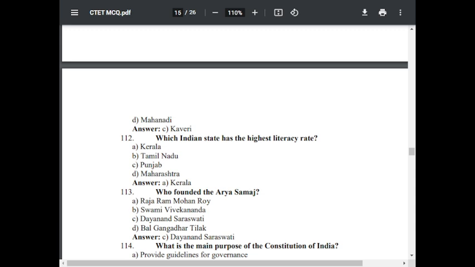Question number 113. Who founded the Arya Samaj? Option A Raja Ram Mohan Roy, option B Swami Vivekananda, option C Dayanand Saraswati, option D Bal Gangadhar Tilak. The correct answer is Dayanand Saraswati.